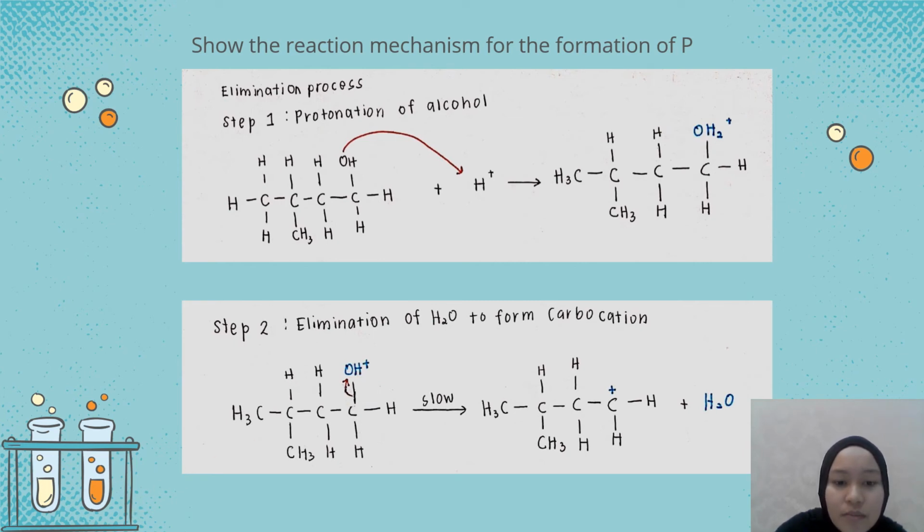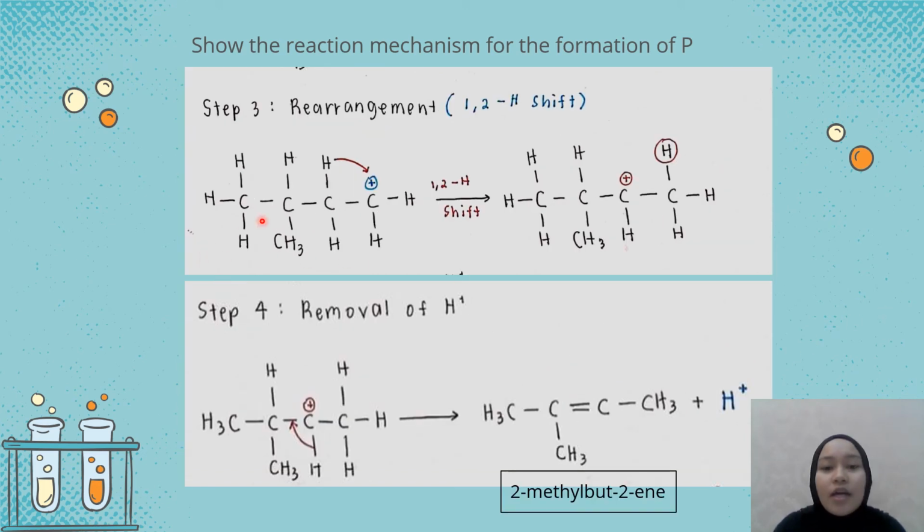When we take out the OH2, there will be no bond continuing from the carbon at the beginning, and it will be plus H2O. So we have already eliminated H2O from the bonding here.